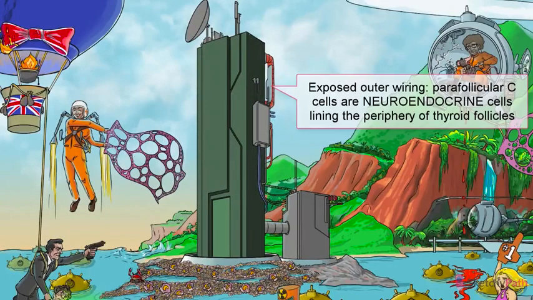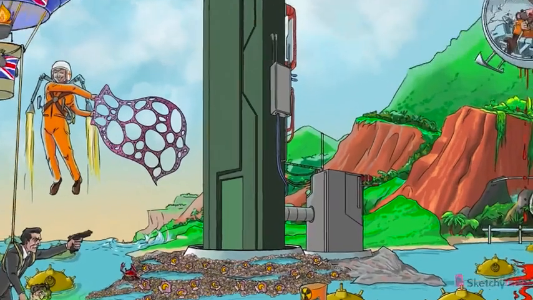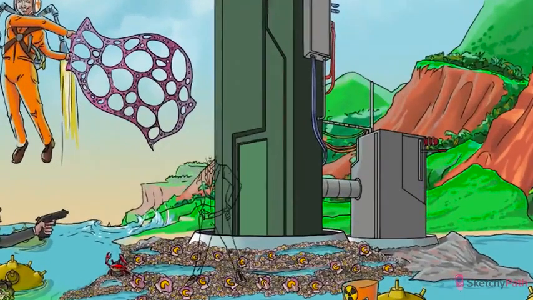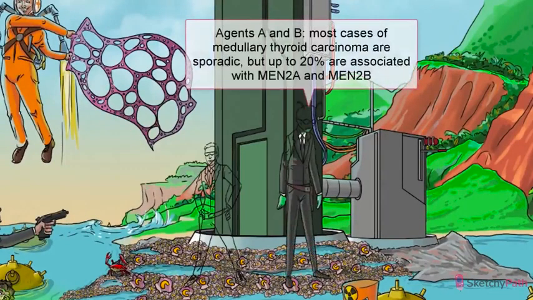Up to 80% of cases are sporadic and typically occur in the 5th to 6th decade of life. Meanwhile, the remaining 20% of cases are familial and part of the autosomal dominant multiple endocrine neoplasia syndrome types 2A and 2B. So we've brought in some backup. Agent 2A and 2B from our Men in Slack sketch.